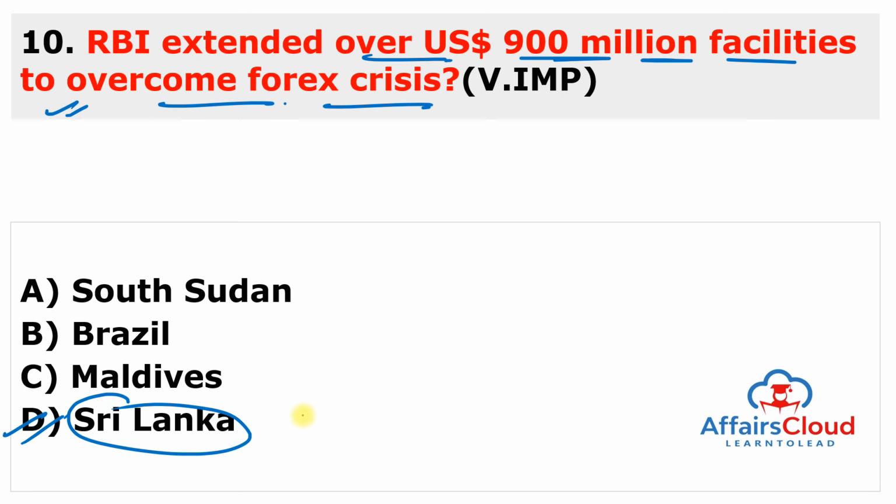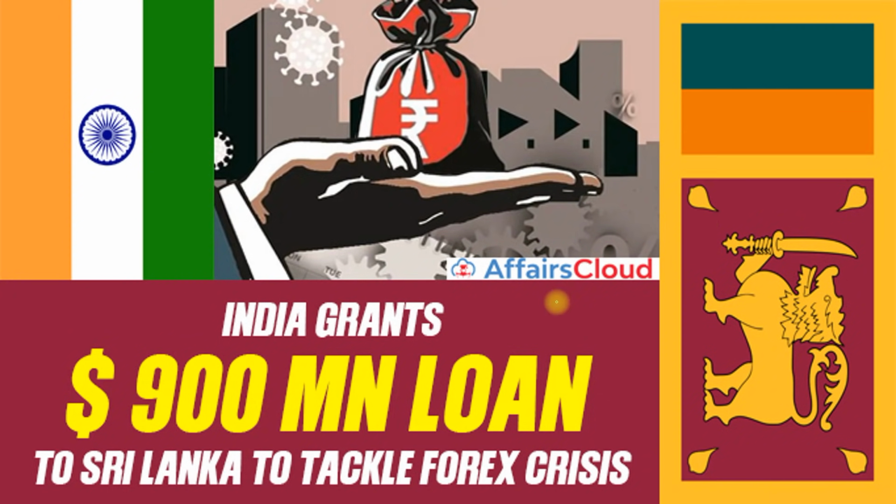Remember, the funding will aid Sri Lanka to overcome the forex crisis and shortage of almost all essential commodities due to a shortage of dollars to pay for imports. So this loan is given to Sri Lanka through the RBI, Reserve Bank of India, and it will be utilized to build up its depleted foreign reserves and for food imports.